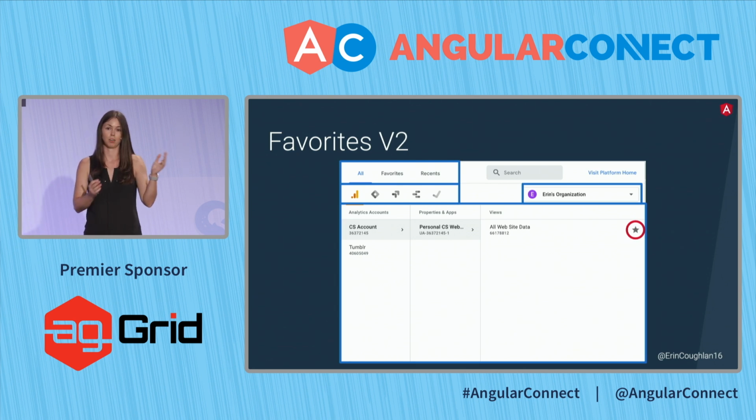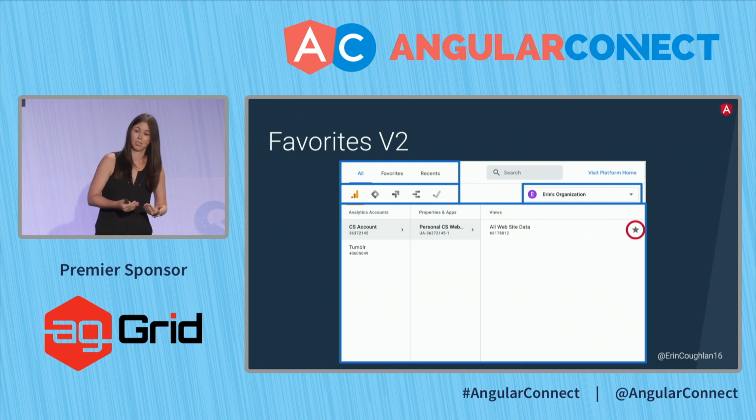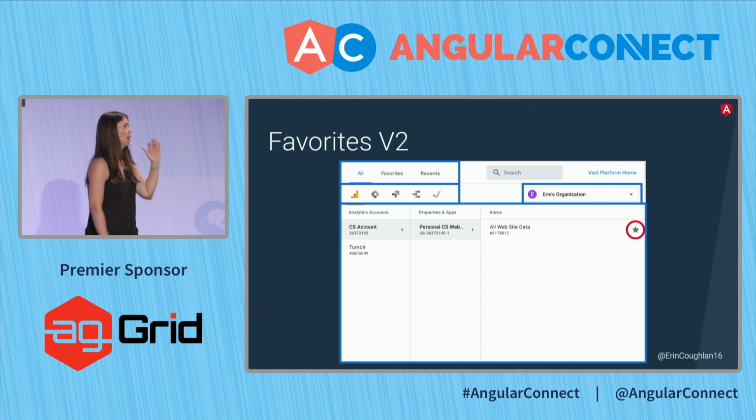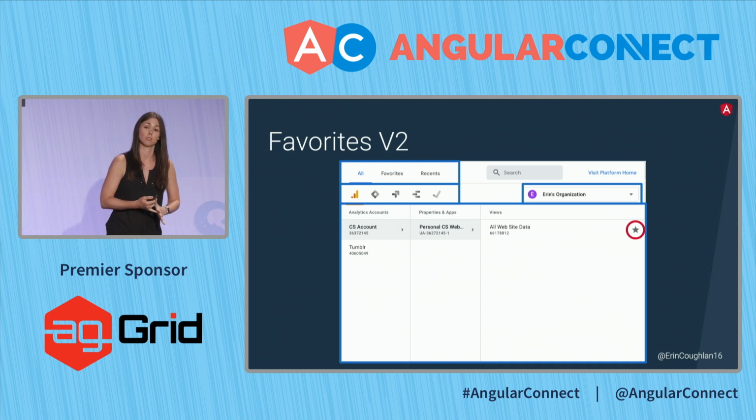I wanted to have a field, I click on it, I send data to the server, it updates. We wanted that type of information on it. So it didn't make sense for this entire universal picker to be controlling it directly. What we ended up doing was a little bit with services. I'm going to talk about the Angular service a little bit later, but we actually made the star itself smart.